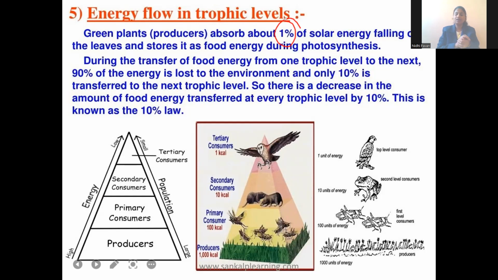Using that, they prepare their food by the process of photosynthesis and store the food. Then during the transfer of food energy, for example from the producers to consumers, 90% of energy will be lost.